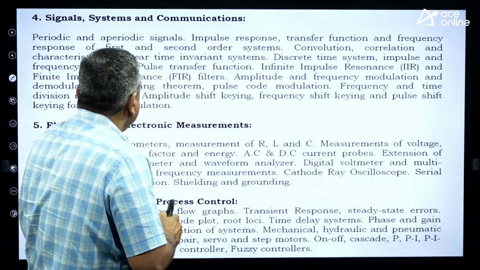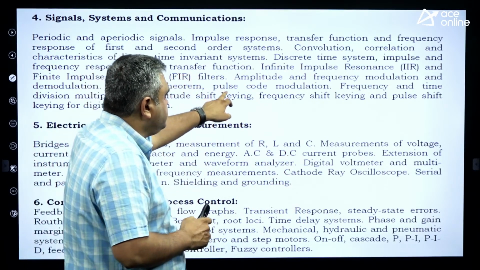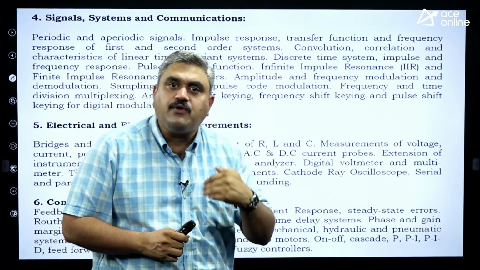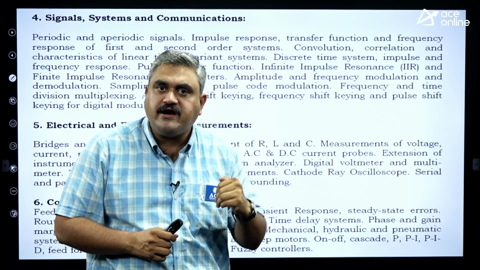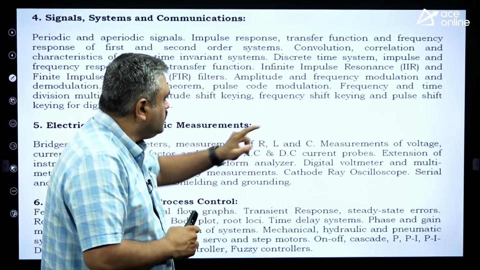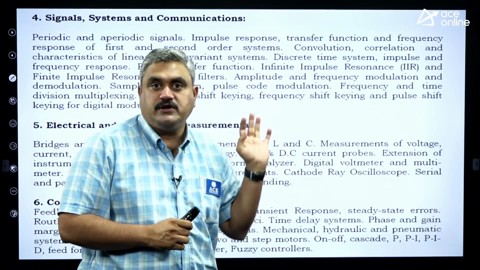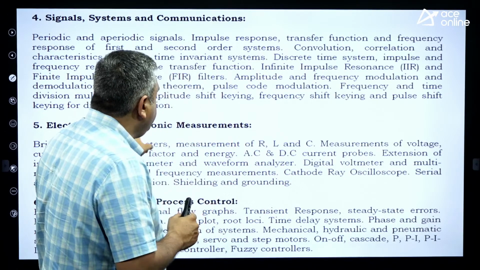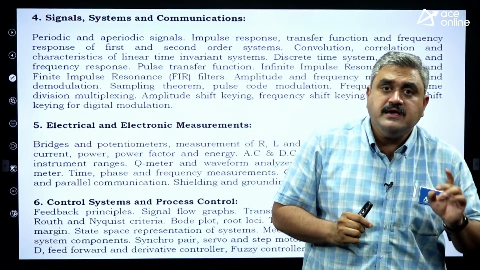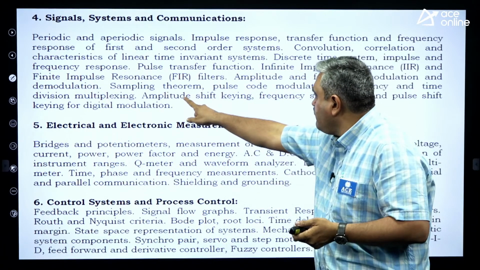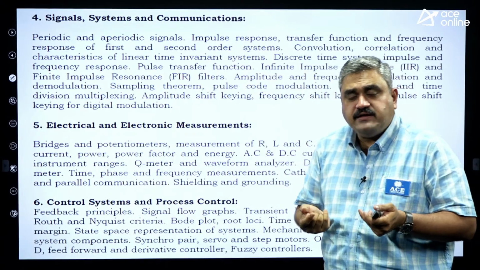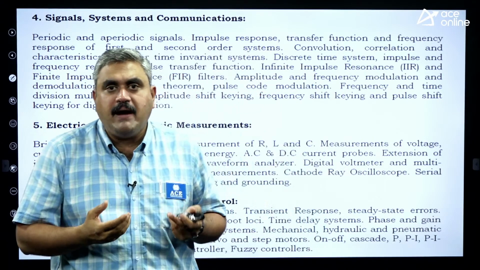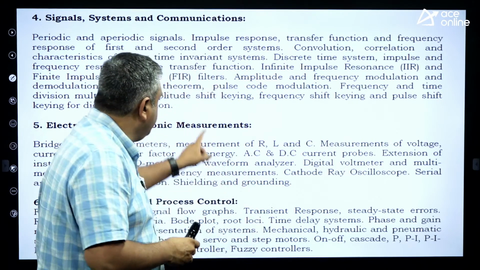And see the second part. The second part is your communication. He is dealing with amplitude and frequency modulation. So amplitude means what? It covers all the things, DSB, SSB, standard AM, even with VSB. And also he is covering a frequency and phase modulation, non-linear modulation as well as linear modulation schemes. And then when it comes to digital communication part, he is covering pulse code modulation. You are having here sampling process, PCM, and then different multiplexing techniques, and binary ASK, binary PSK, and binary FSK. That is the last part.